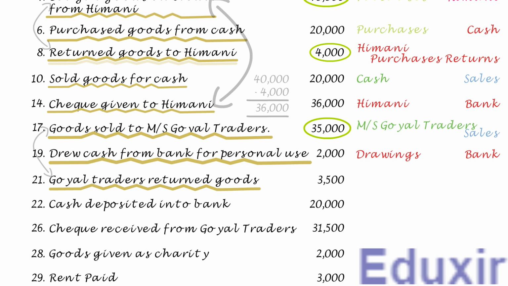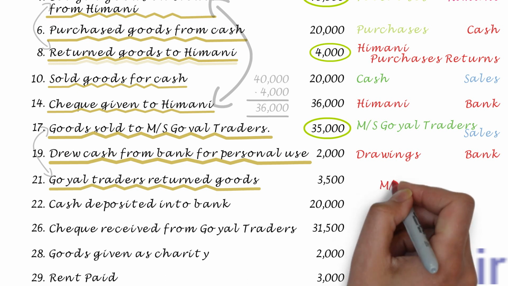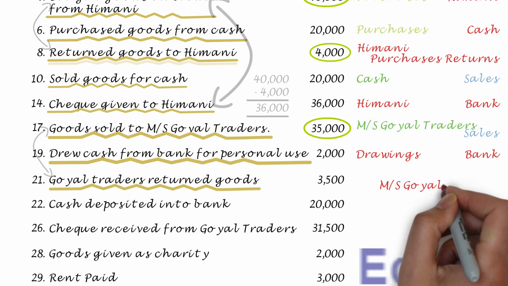In this transaction, as Messrs. Goel Traders is returning the goods to the business, the liability of the debtor Messrs. Goel Traders to pay to the business will be decreasing. Note here that I am talking about the liability of the debtor Messrs. Goel Traders to the business and not the business liability. In other words, the debtor asset of the business will be decreasing in this transaction. The rule to record any decrease in the asset is to credit the corresponding assets account. In this case, the debtor Messrs. Goel Traders account should be credited.